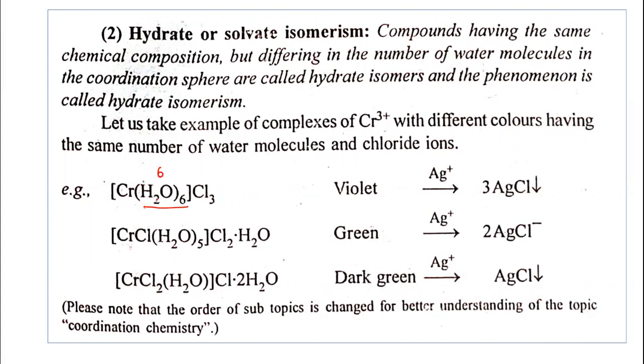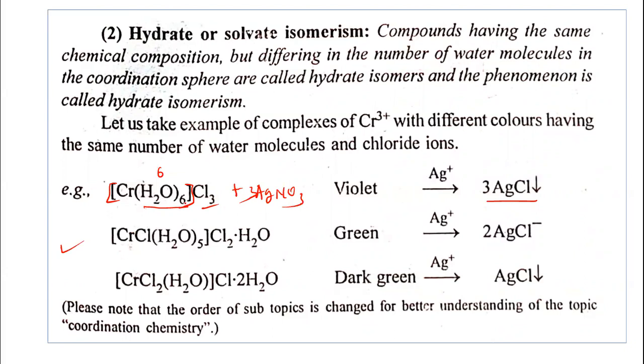If we treat this with silver nitrate solution, we require 3 silver nitrate molecules, forming a precipitate of silver chloride, because 3 chloride ions are present here outside the coordination sphere. This is called the coordination sphere, and in the coordination sphere the ligands are attached to the metal. The ligands are linked to the metal.